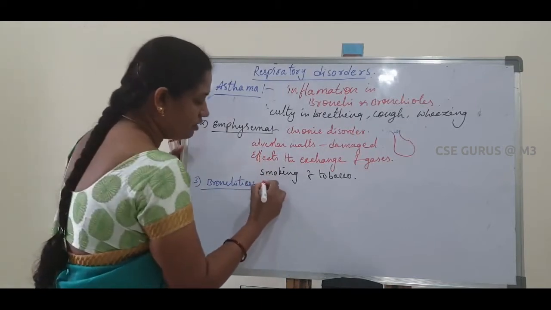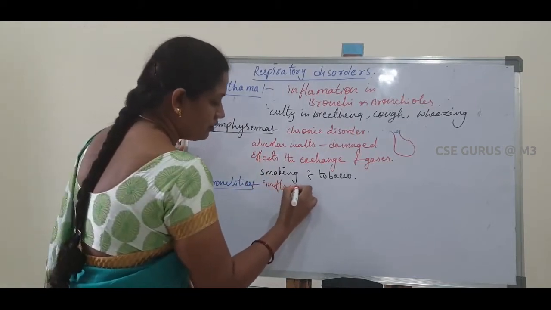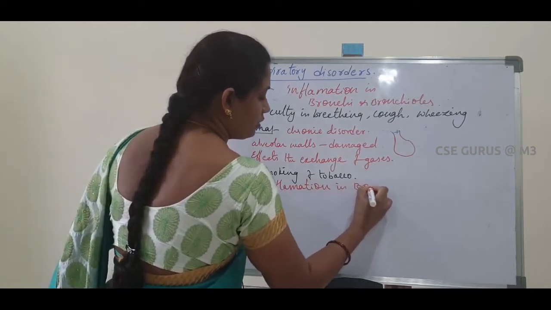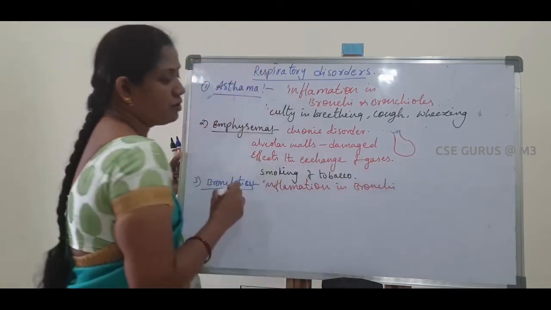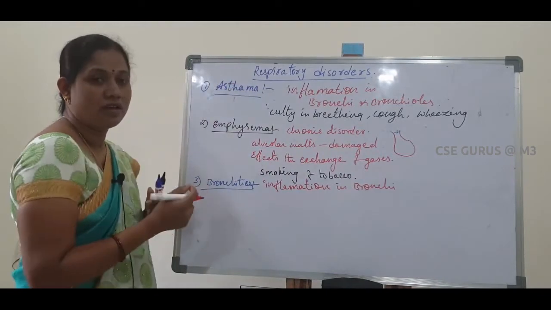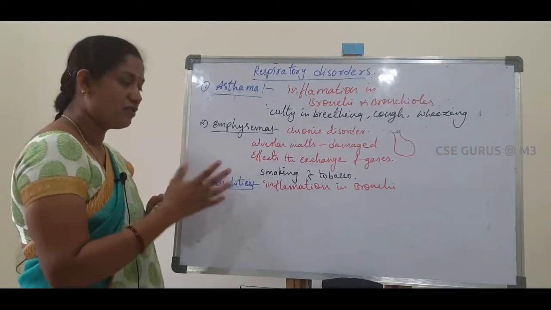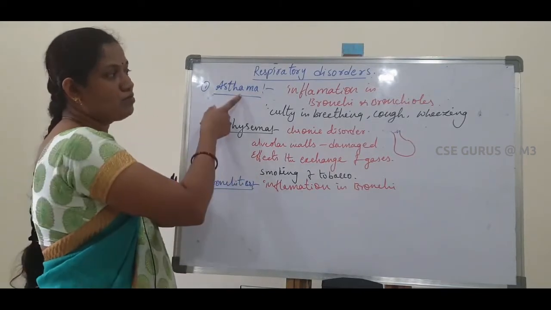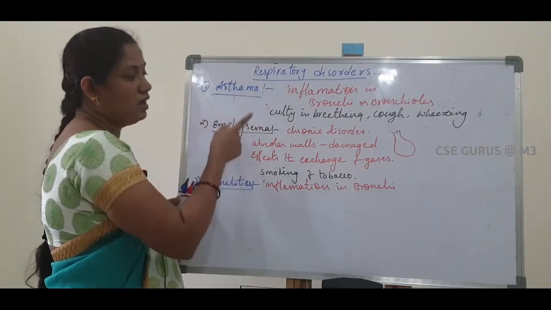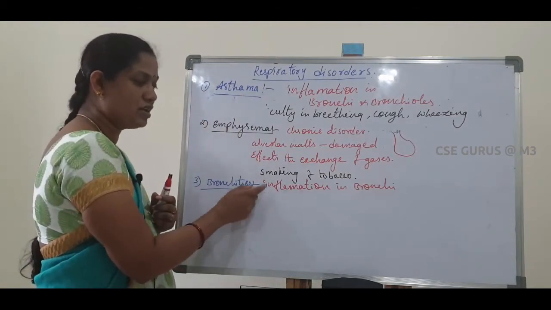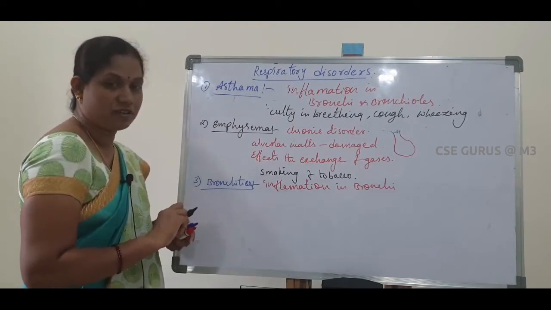Bronchitis means inflammation in the bronchi. Mainly it is due to infections, viral or bacterial. These infections cause the inflammation. Asthma is due to allergic conditions, but bronchitis is due to infections.